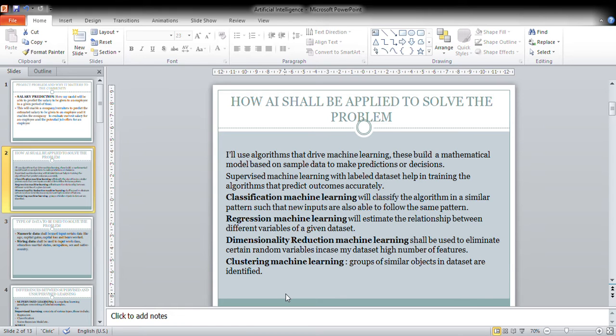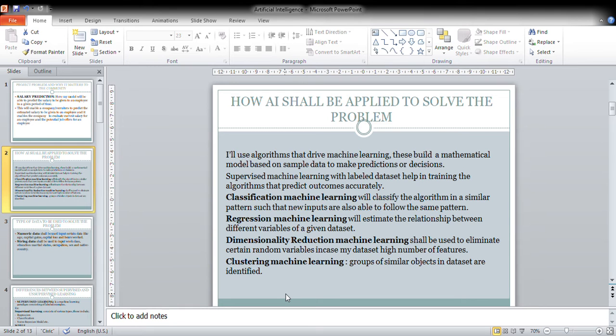What do I mean by classification machine learning? We said earlier that it is a supervised machine learning. This one classifies the algorithms in similar patterns, such that new inputs are also able to follow the same pattern. You will be able to understand this when I go ahead to implement my model. You will be able to understand what I mean by classification machine learning.